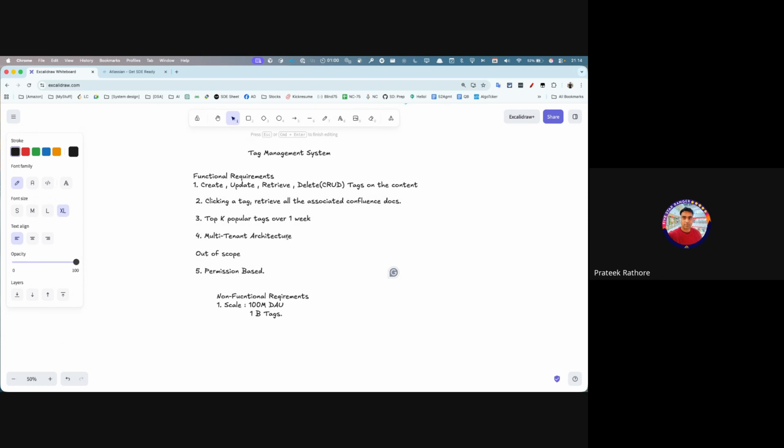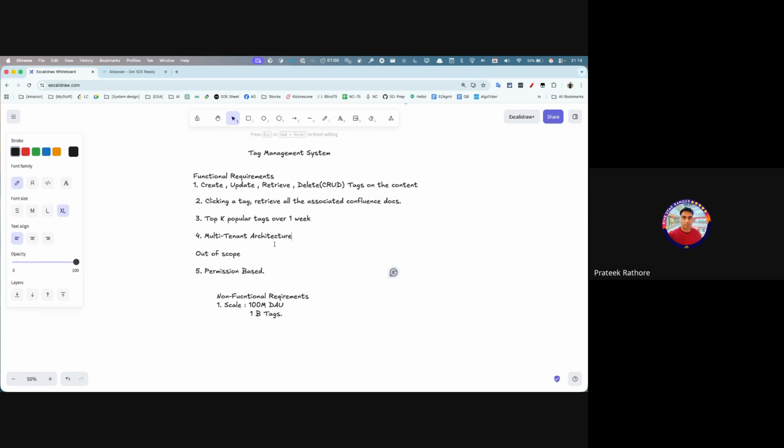Amazon is using Confluence, Google is also using Confluence, and Meta is also using Confluence. Now you are storing the data for all of them, so it has to be a multi-tenant architecture. You will be onboarding Google, Meta and Amazon, and these are your tenants.